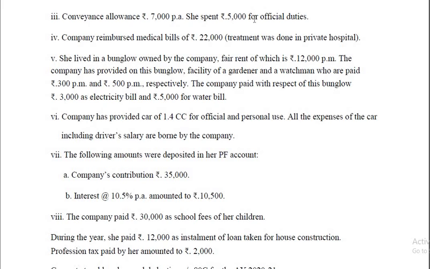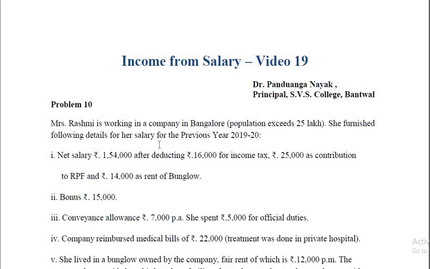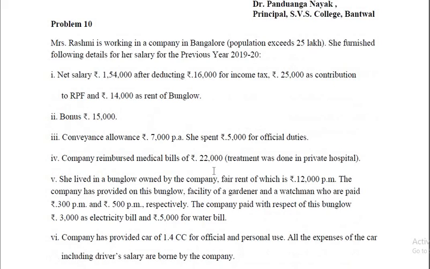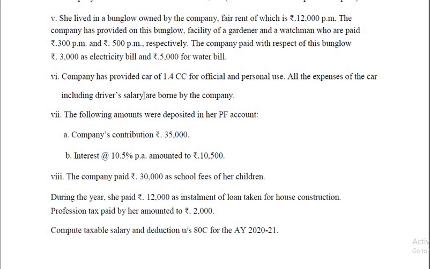Then the company has provided this bungalow. By the way, it is not a rent-free accommodation. Rent is collected from the employee. It is given in the very first sentence. First, you have to calculate the value of rent-free accommodation. Then you have to deduct 14,000 as rent of bungalow. So you will get the value of concessional accommodation.